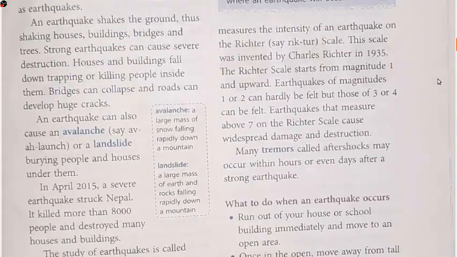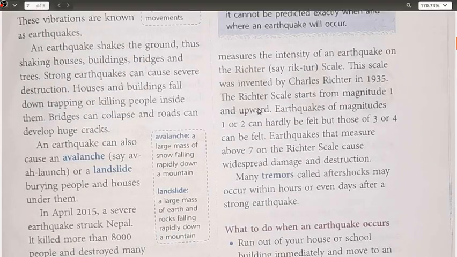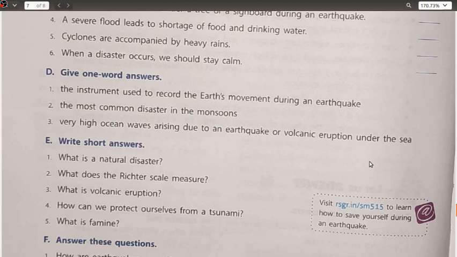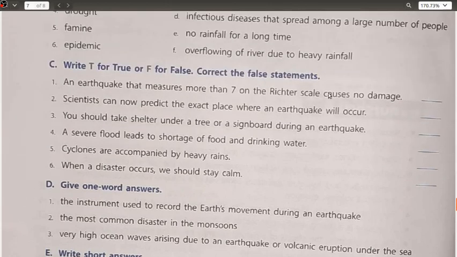to 2, we are not able to feel that, but when it becomes 3 to 4, it can be felt. Earthquakes that measure above 7 cause widespread damage and destruction. So this statement is false, and the correct statement would be, an earthquake that measures more than 7 on the Richter scale causes huge or widespread damage.